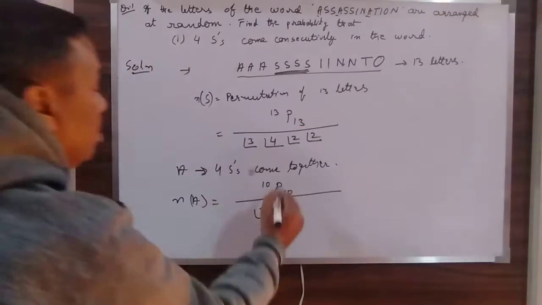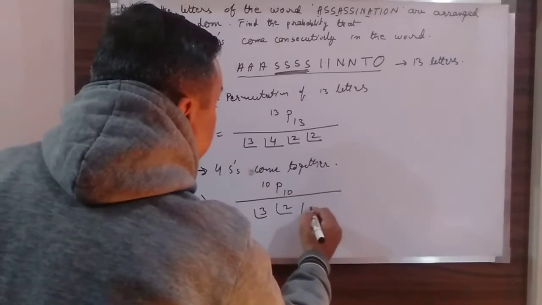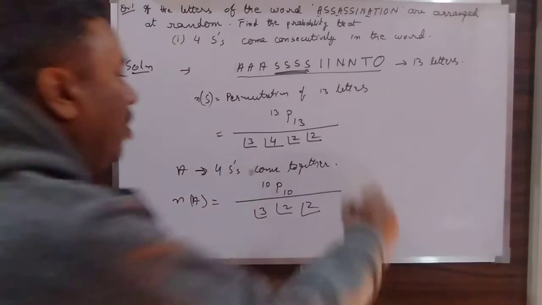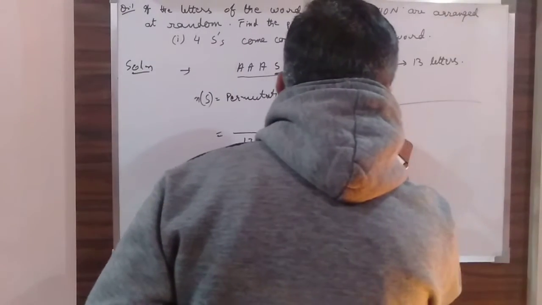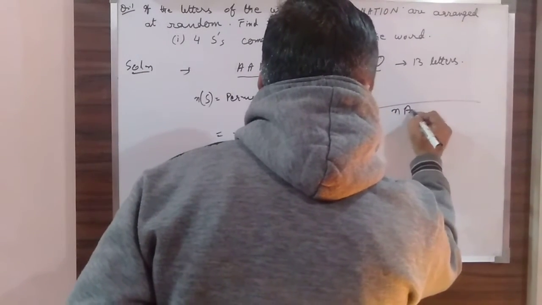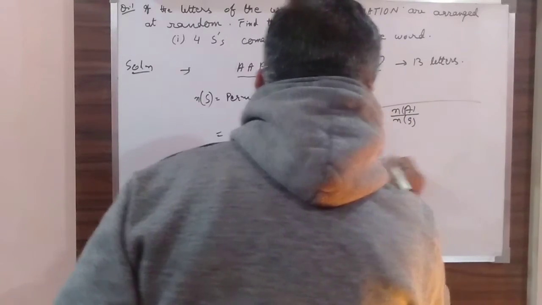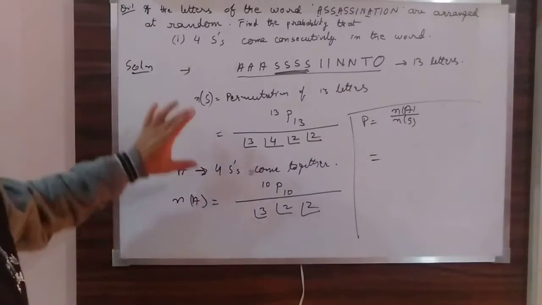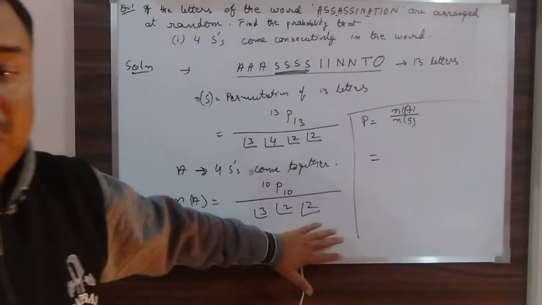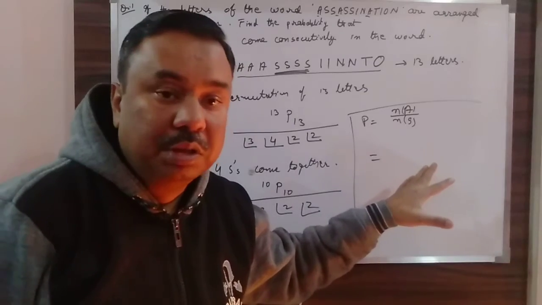There are 2 I's, so it will be divided by factorial 2, and 2 N's, so again divided by factorial 2. Now the probability is very simple: it will be n(A) over n(S). You have calculated n(A) and n(S), and the rest is only calculation.